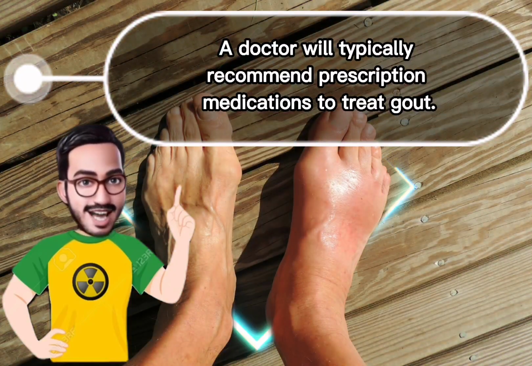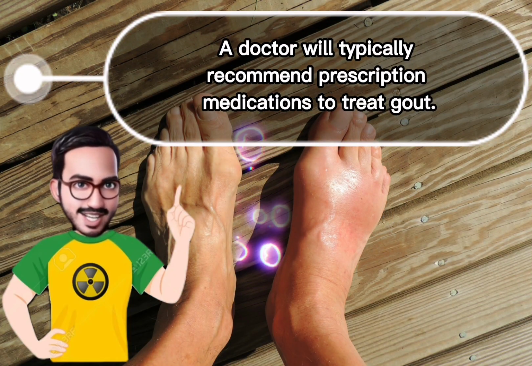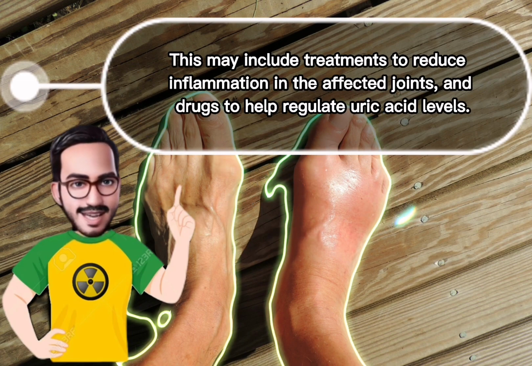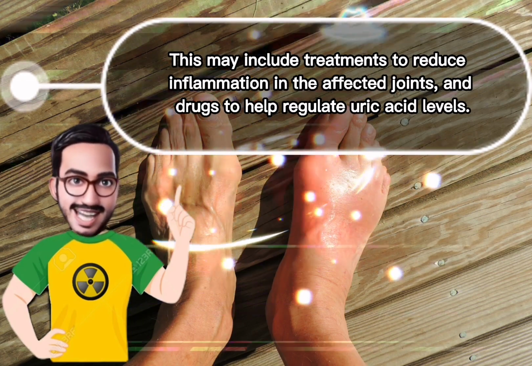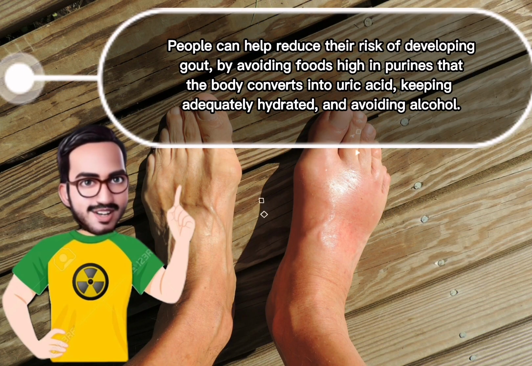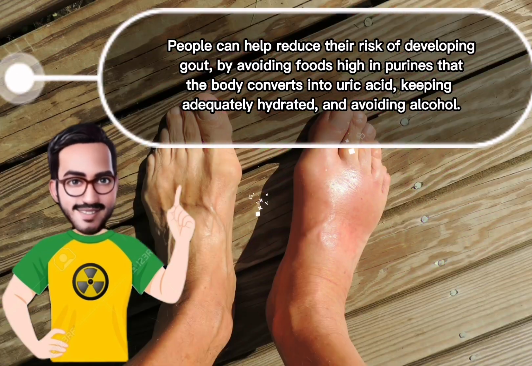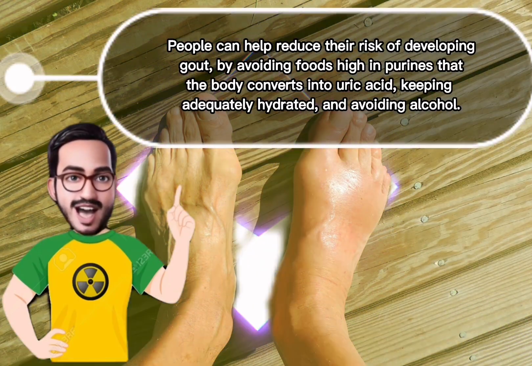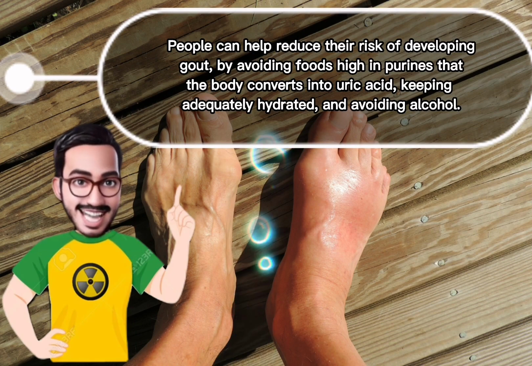A doctor will typically recommend prescription medications to treat gout. This may include treatments to reduce inflammation in the affected joints and drugs to help regulate uric acid levels. People can help reduce their risk of developing gout by avoiding foods high in purines that the body converts into uric acid, keeping adequately hydrated, and avoiding alcohol.